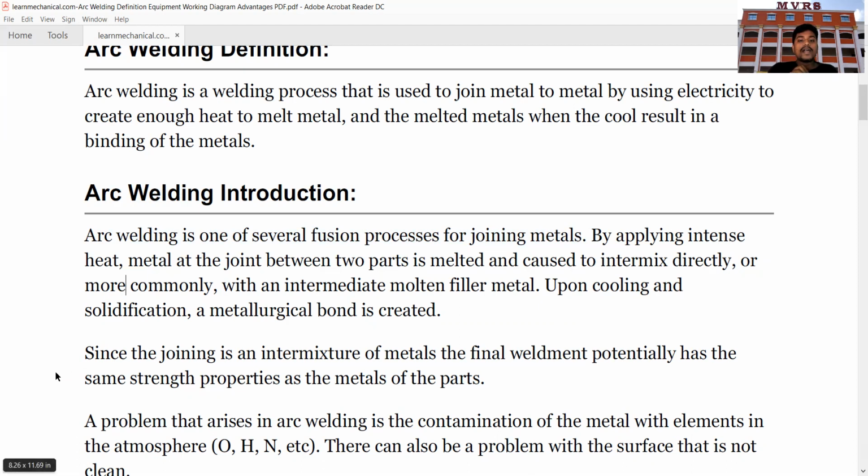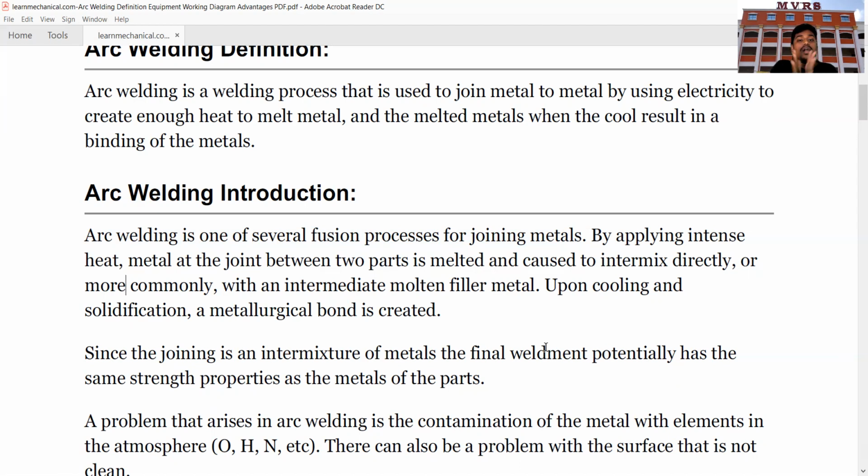When we heat up these two parts and they cool, after solidification, a metallurgical bond is created between the two parts.